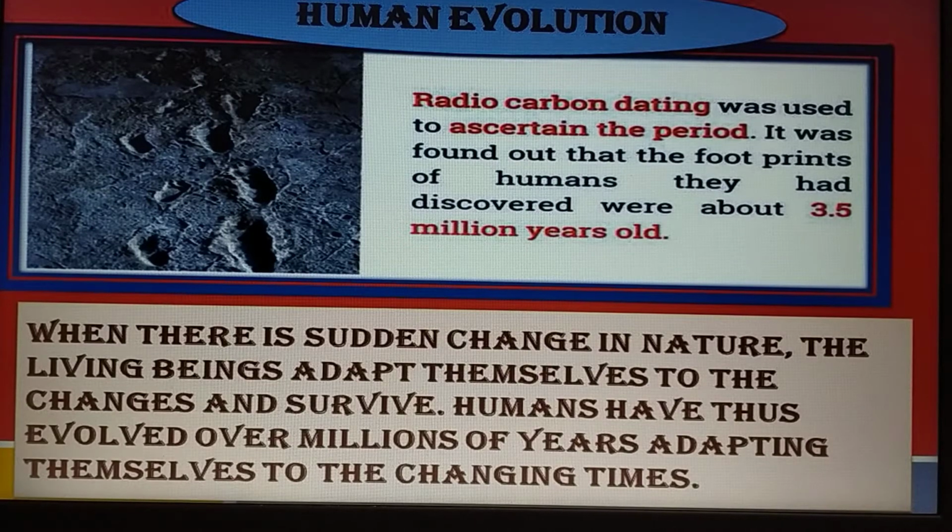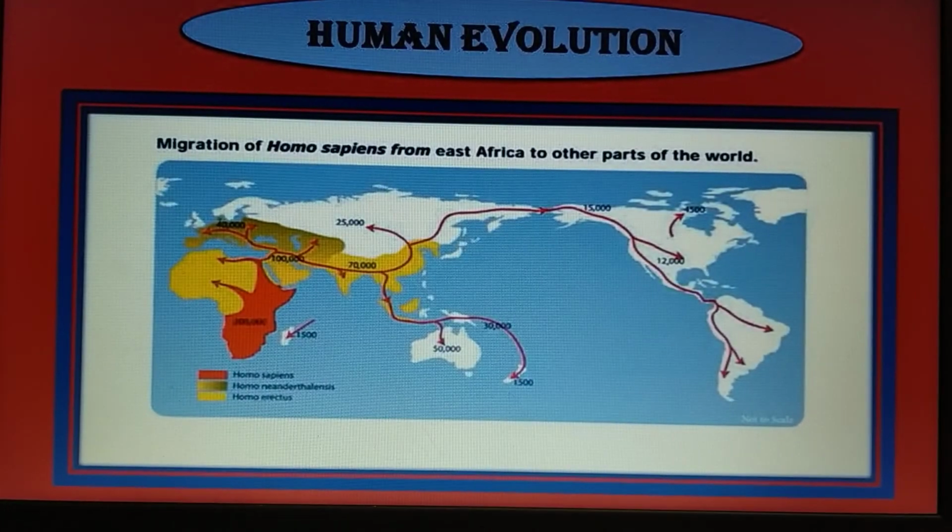Humans have thus evolved over millions of years, adapting themselves to changing times. This picture represents the migration of Homo sapiens from East Africa to other parts of the world.